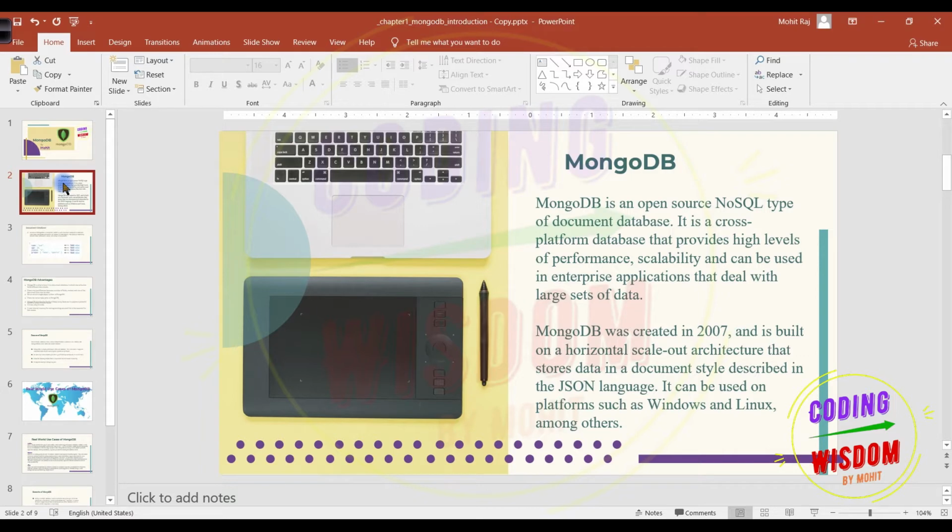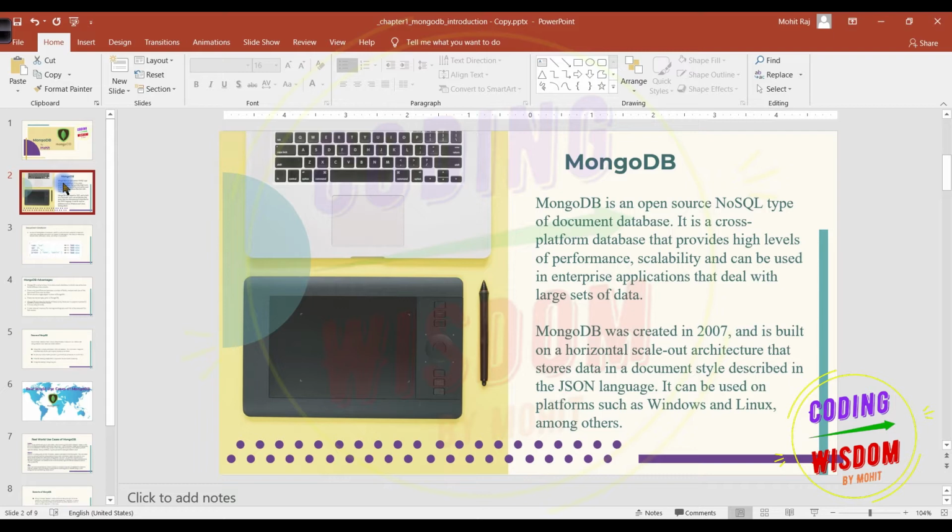That is the meaning of horizontal scale out. There are two types of scale out, horizontal and vertical. In the vertical we increase the computation power, RAM, more processors, but in horizontal we add more machines to the pool of machines. So you can scale MongoDB by using the horizontal scale out architecture.